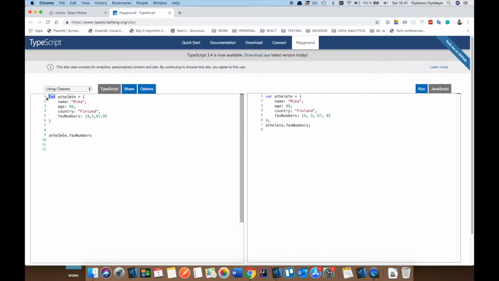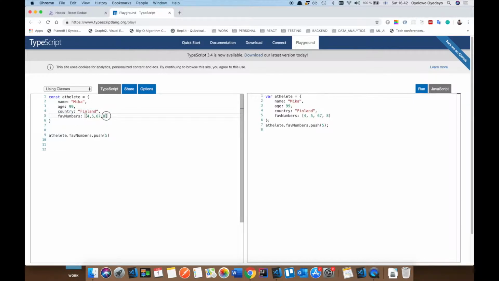Let's change this back to const. Const doesn't prevent this. If you use the const keyword in JavaScript, it doesn't prevent this. So you can say favorite numbers dot push. This is still going to work, right? Because const doesn't mean you can't change this, and same with the array. It doesn't mean you can't change any of these members in the object.